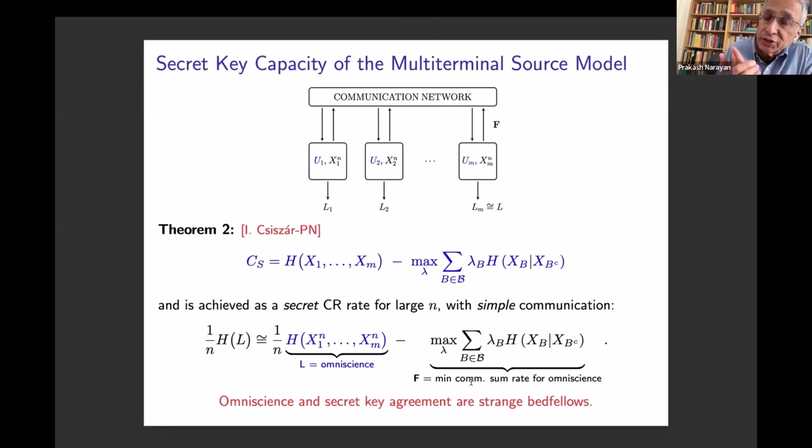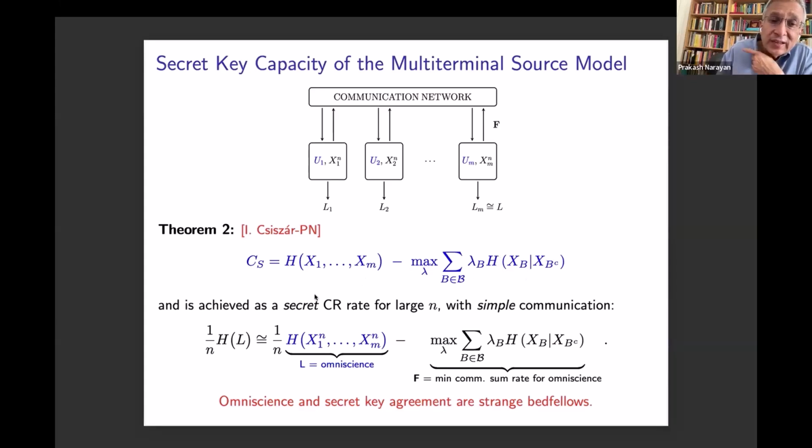In other words, what is the largest rate of a secret key that can be generated by these M terminals in this multi-terminal source model? That is nearly uniformly distributed or uniformly distributed and independent of the interactive communication that was used to generate it. And that secret key capacity is equal to the joint entropy of all the random variables x1 through xm in the system, other than the randomization variables u1 through um that were mutually independent of themselves and everything else, minus this quantity here, which is the linear combination of the conditional entropies.